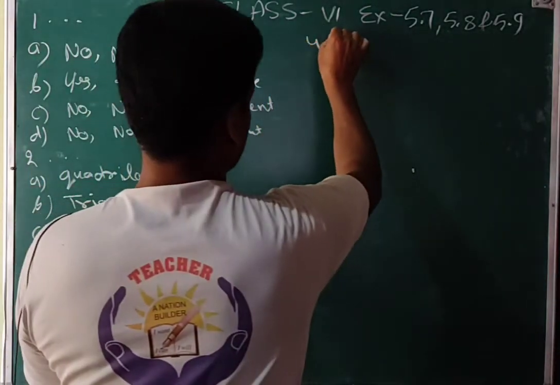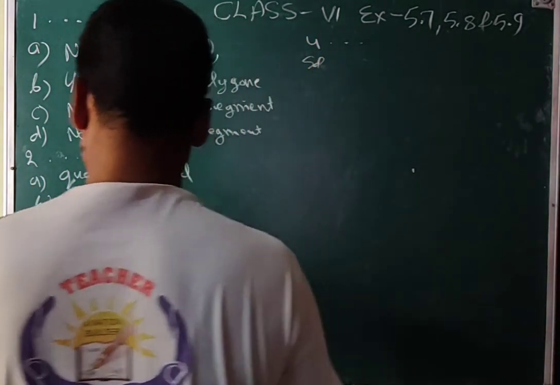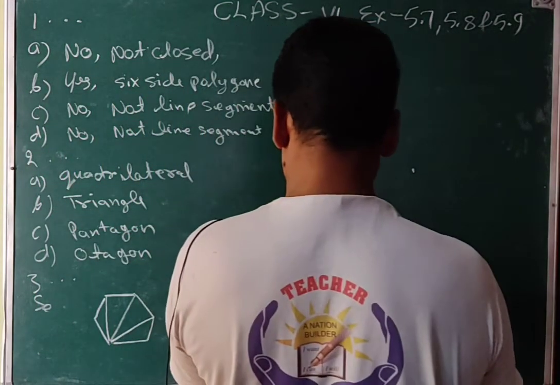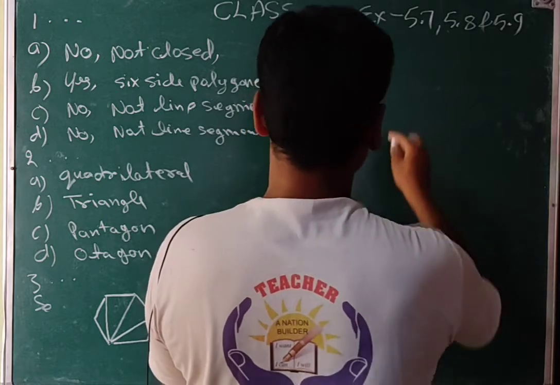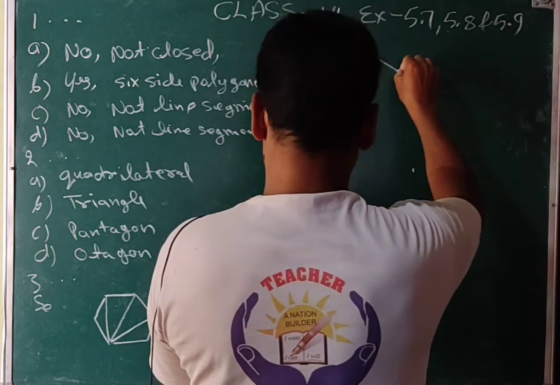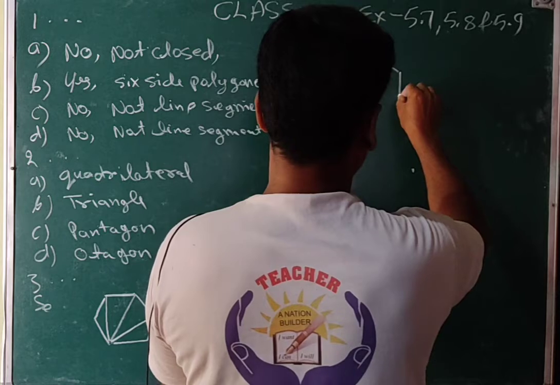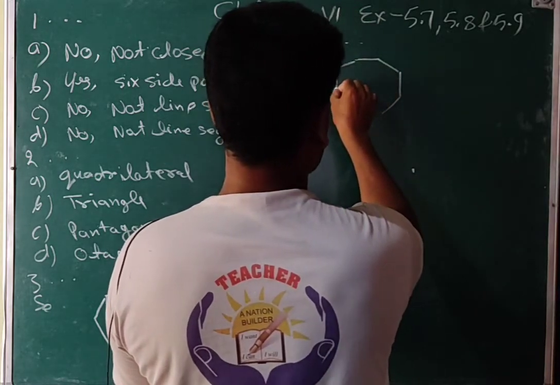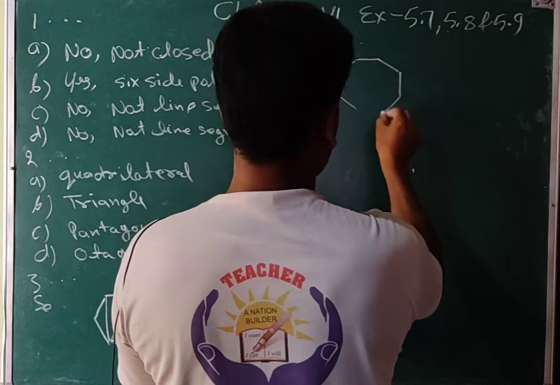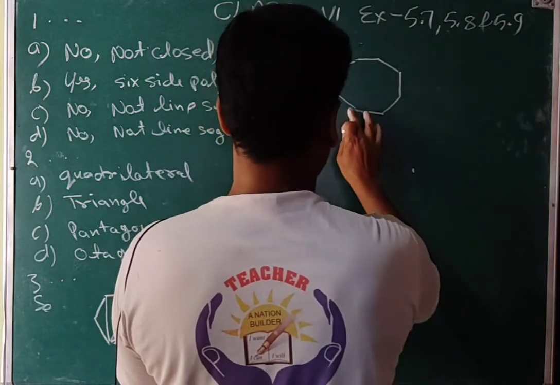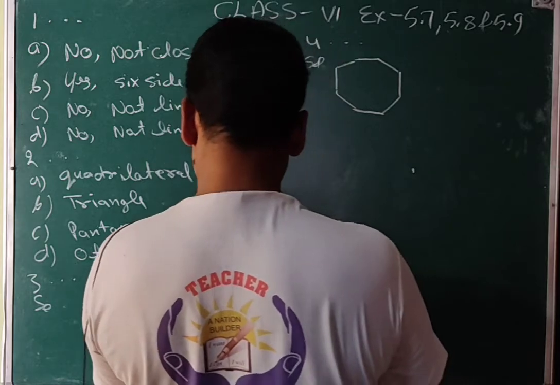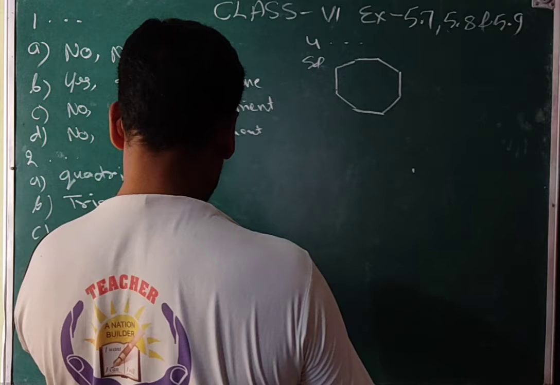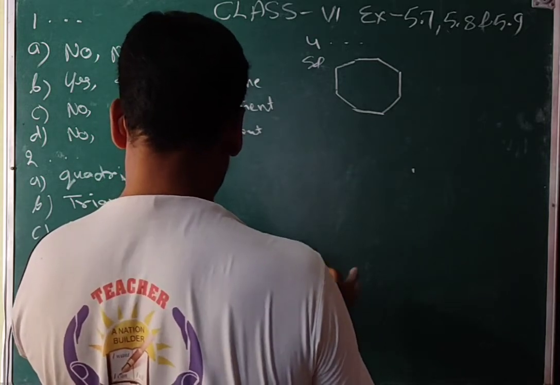Fourth question: draw a rough sketch of a regular octagon. Octagon means it has 8 sides. 1, 2, 3, 4, 5, 6, 7, that is 8, and then join. Regular octagon. Squared paper we can also use.